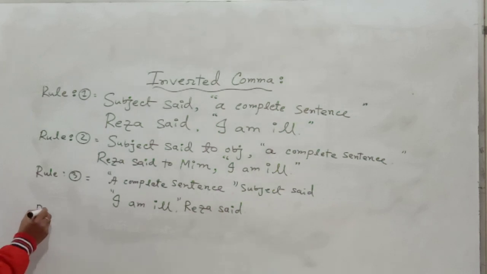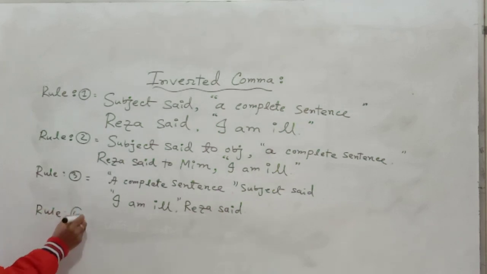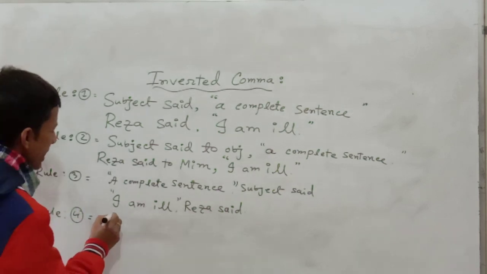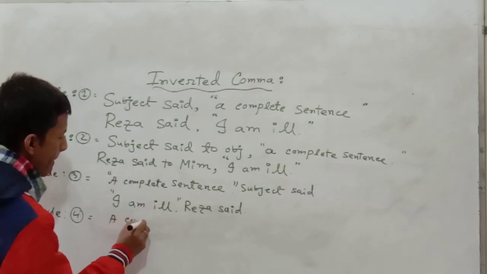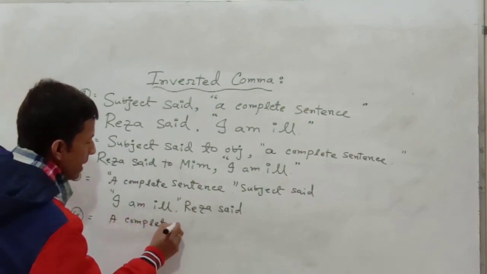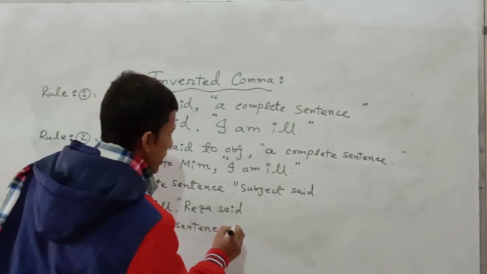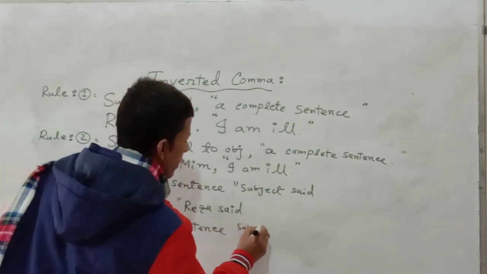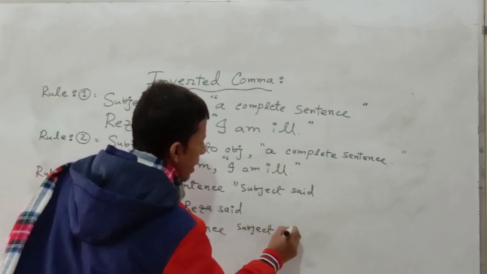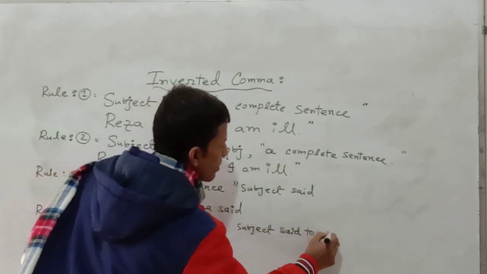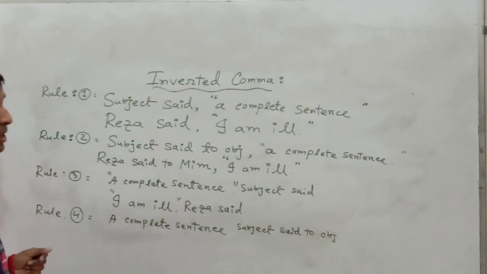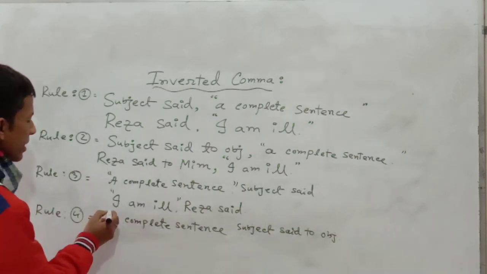Rule 4. A complete sentence, and then subject said to object. But the using of inverted comma will remain unchanged.